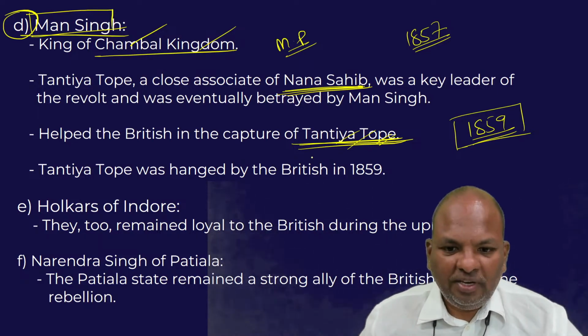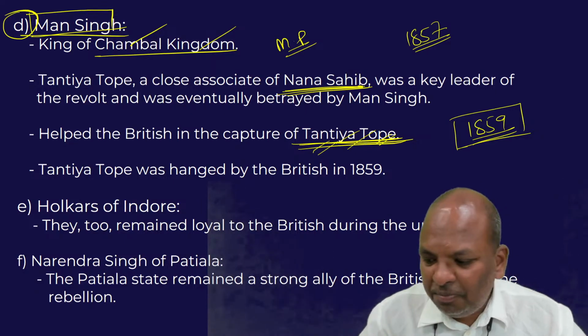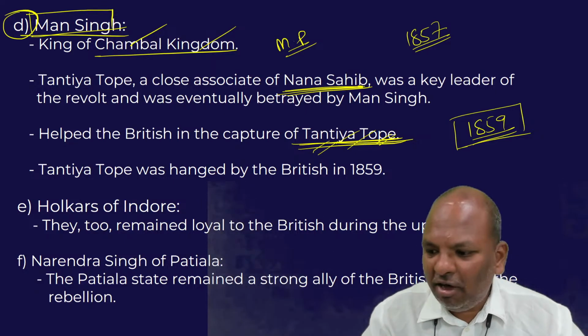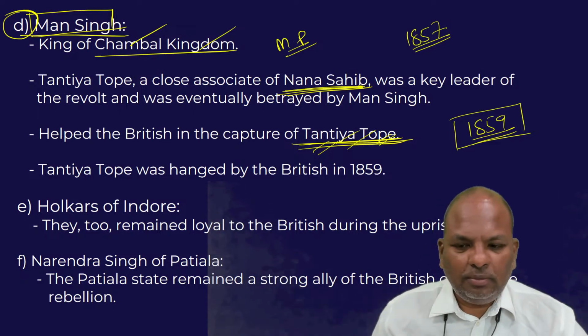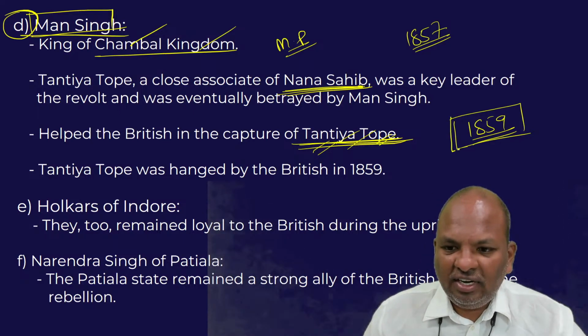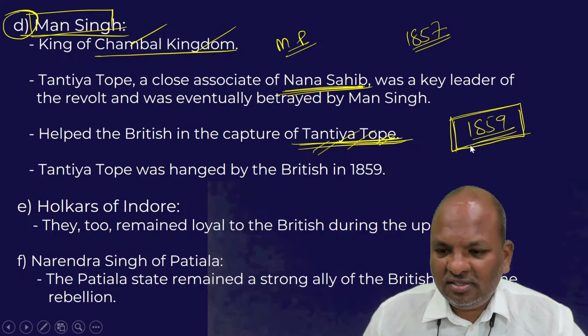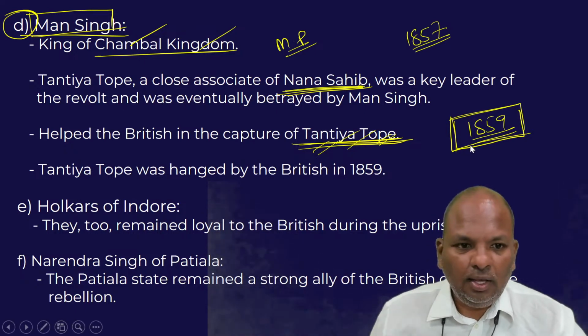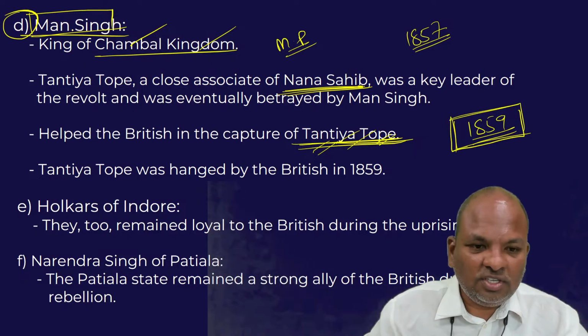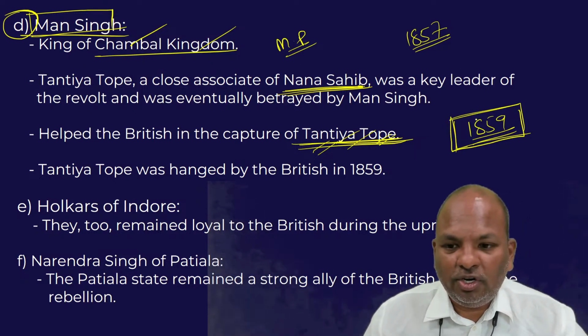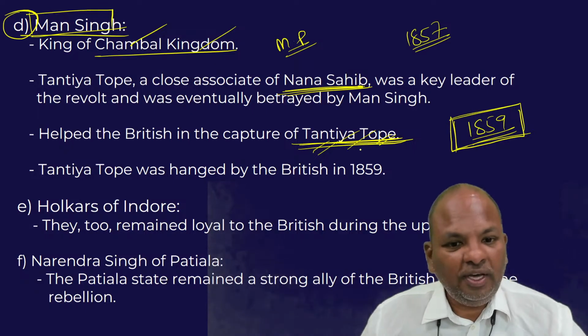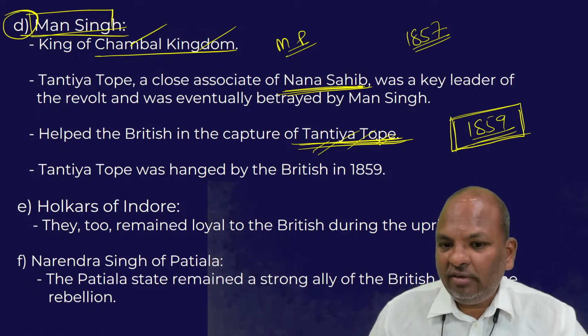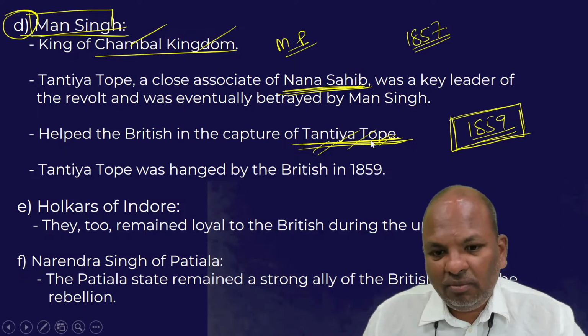So Tantia Tope was an expert in the guerrilla warfare method. The whole point which I'm trying to convey is that till 1859, he carried out guerrilla warfare against the British. He was very successful. But this Man Singh was the one who played an important role in the capture of Tantia Tope. So in 1859 itself, Tantia Tope was captured and executed by the British.